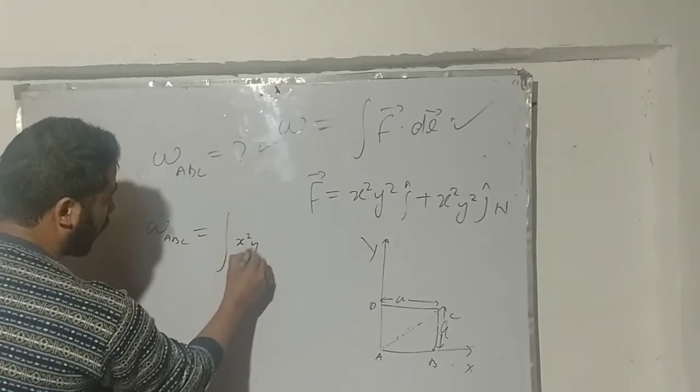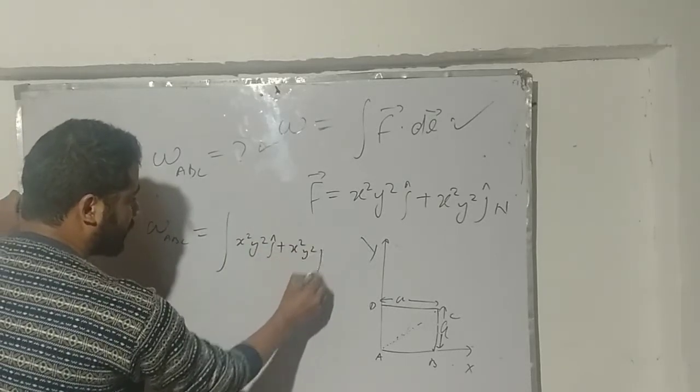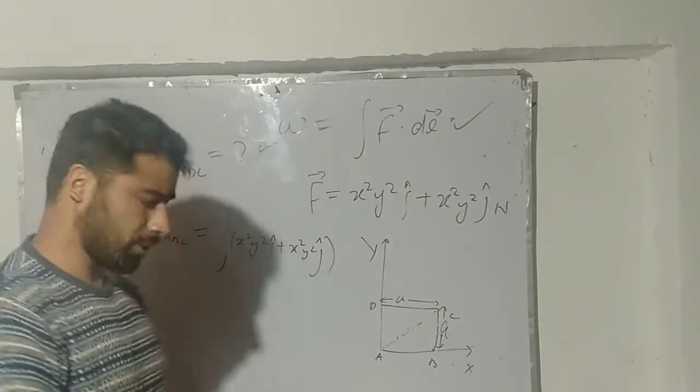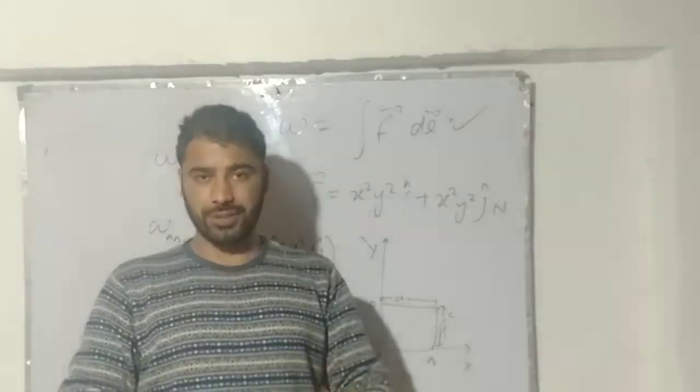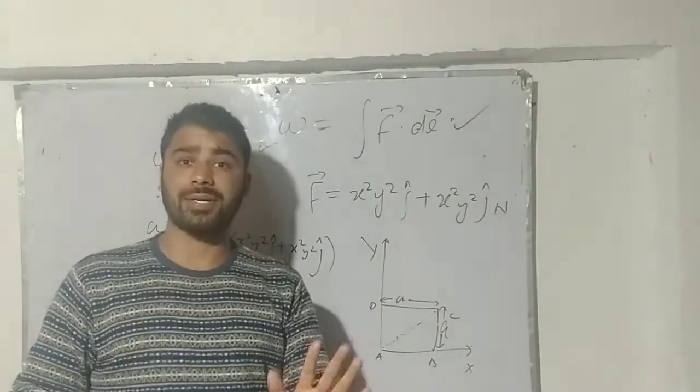It is x squared y squared i plus x squared y squared j. Here i and j are the representations of unit vectors along the x and y axes respectively.